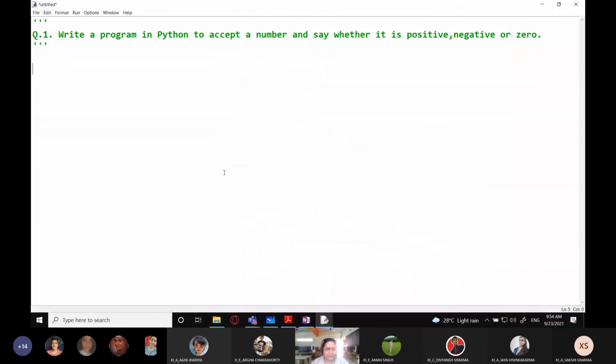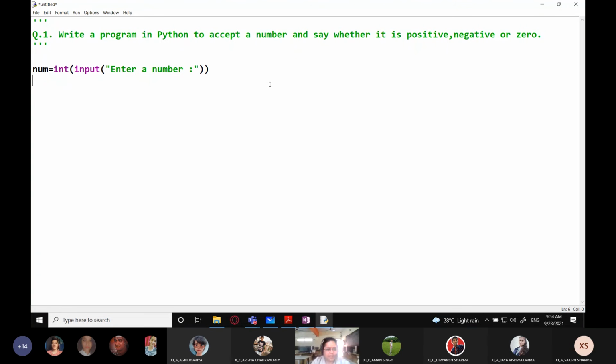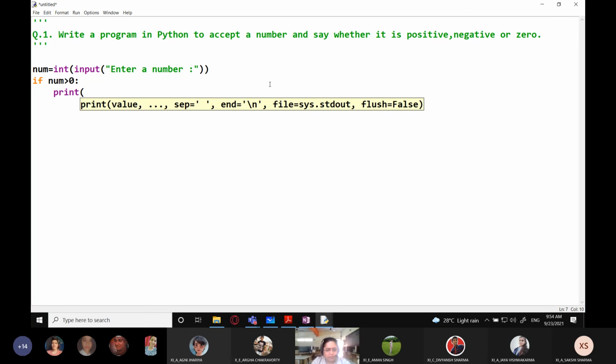So watch it very carefully. So firstly, num equals int input, enter a number. Right? If num is greater than 0, print. Now I'm going to print it like this: num, comma, is positive. How is it? What is it going to print? Whatever number the user is giving, it will first print that number and then it will add that string is positive to it.